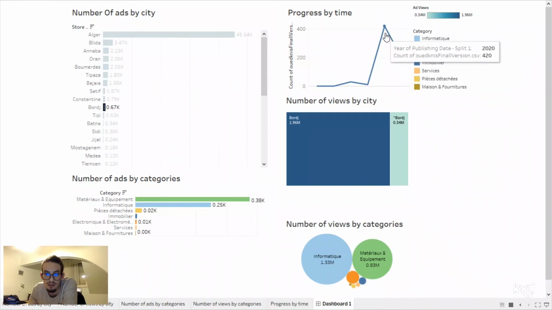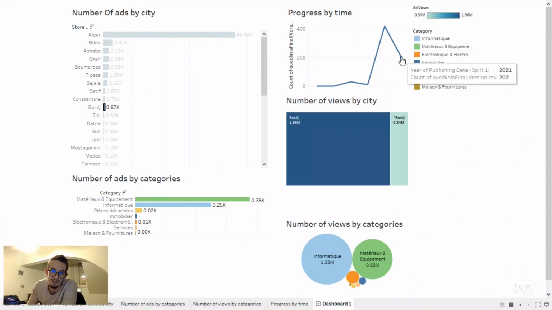So you see, when we look at the progress by time, customers are no longer interacting with these websites, because for example there is Marketplace, and it gives a lot more flexibility than Ouedkniss. Actually, when I checked the architecture for collecting the data from it, it's a very simple, basic website. You have the stores, and the stores are defined by IDs, and the IDs are just sequential numbers.